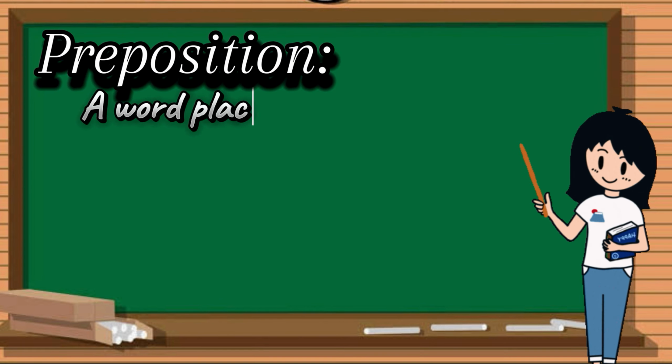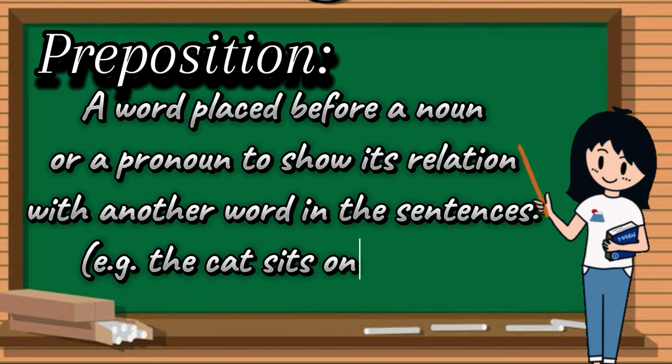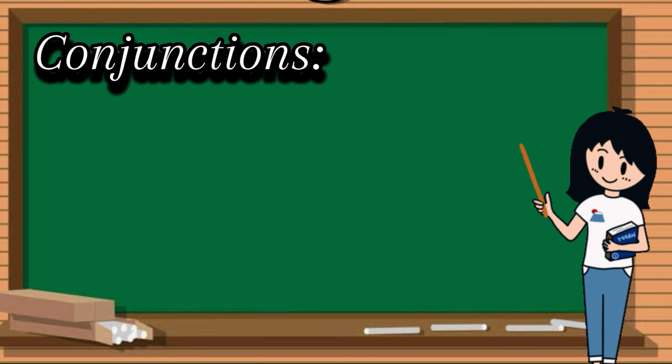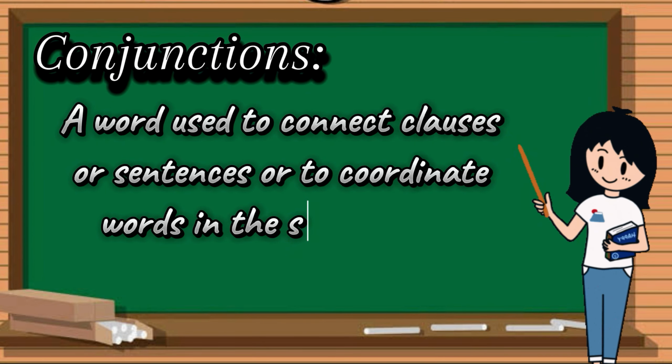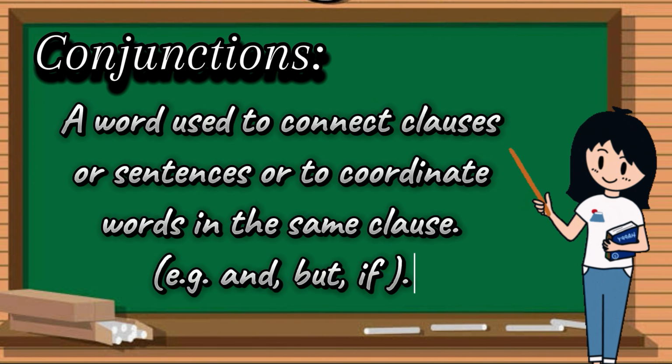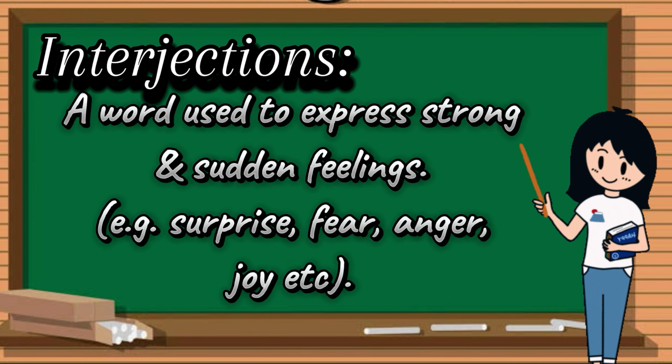Preposition. A word placed before a noun or a pronoun to show its relation with another word in the sentence. For example, the cat sits on the mat. Conjunctions: a word used to connect clauses or sentences or to coordinate words in the same clause. For example, and, but, if. Interjections: a word used to express strong and sudden feelings. For example, surprise, fear, anger, joy, etc.